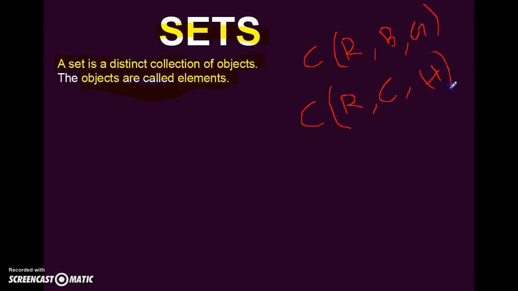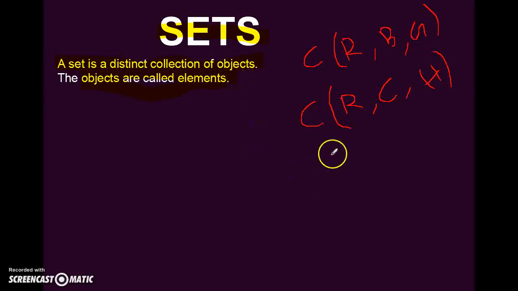So I can say the set is a collection of three different objects: a color, a shaped object, and a vehicle. This is a set because the definition of a set is a distinct collection of objects.